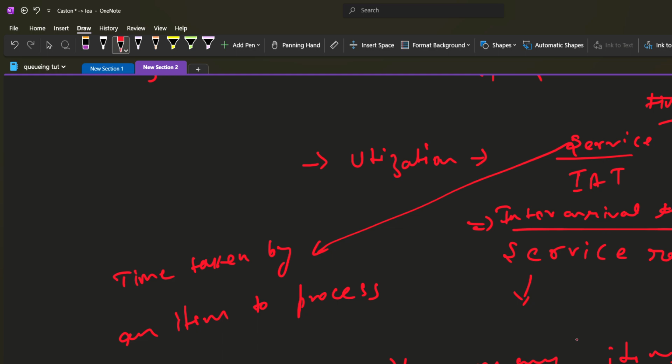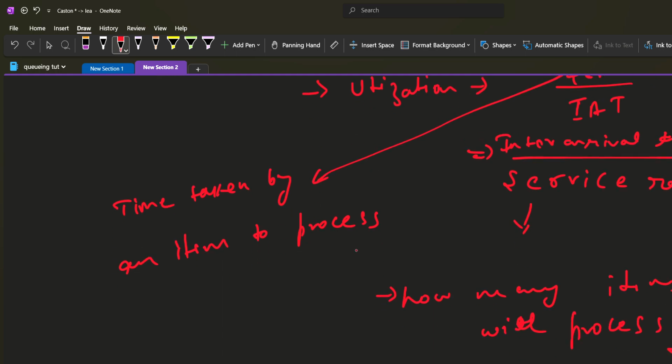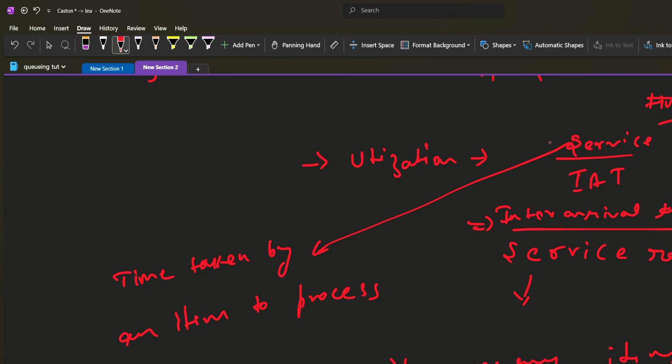Interval rate will be how many arrivals in unit time, and my interval time was the time taken for an arrival of an entity, the time taken to arrive by one entity, and it is just the opposite.